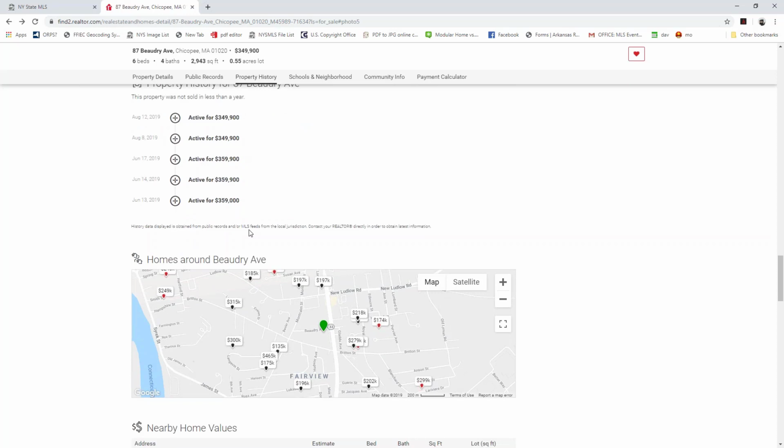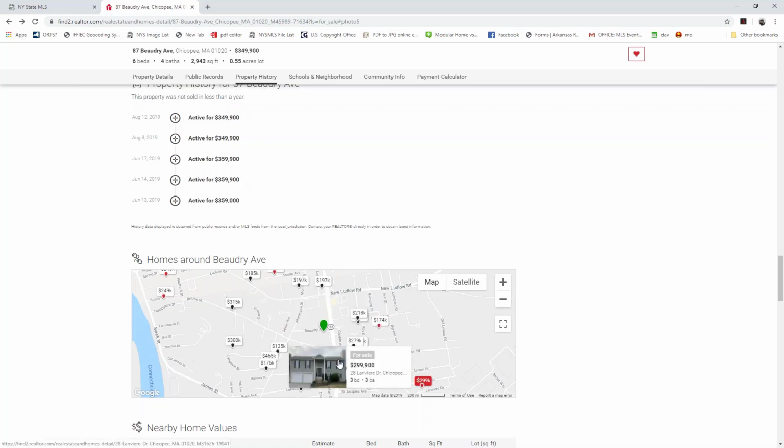As we continue to scroll down, this is a really cool feature that's brand new to professional search, and this is the comparable homes. This was not available in Find previously, but it is here in Pro Search, and this is really great because this is going to give you comps for this property. So if you're doing a search for a home, we're now going to be able to see what's been recently sold surrounding this property. So we can go ahead, click on any of these. We can see that the black pins are sold. Anything that's a red pin is currently for sale.